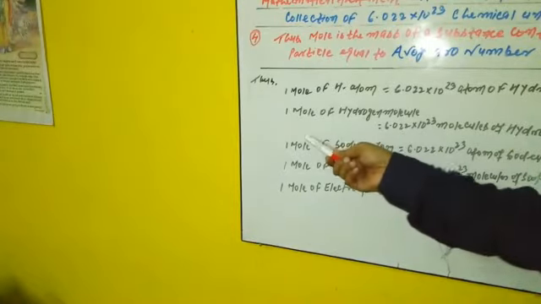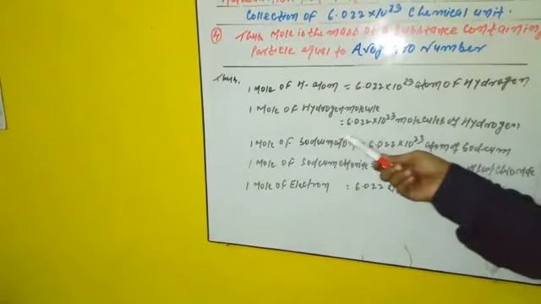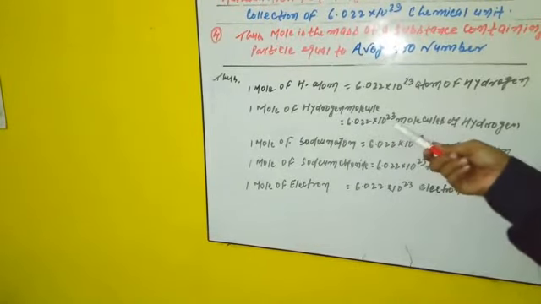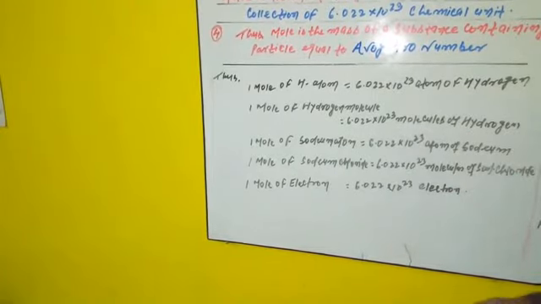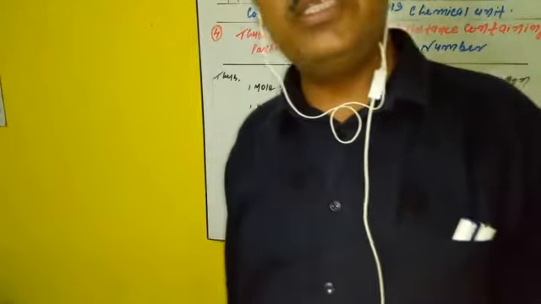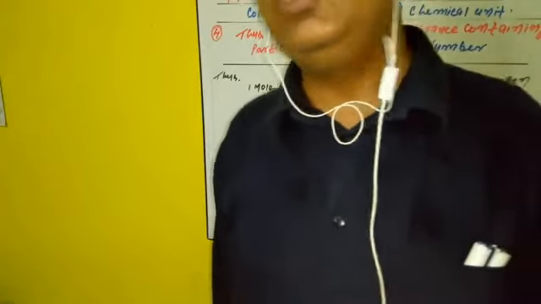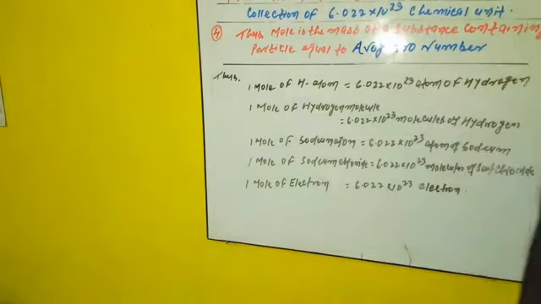Again, 1 mole of hydrogen molecule, that is H2, equals 6.022 × 10^23 molecules of hydrogen. That means 1 mole of hydrogen molecules also consists of 6.022 × 10^23 molecules of hydrogen.